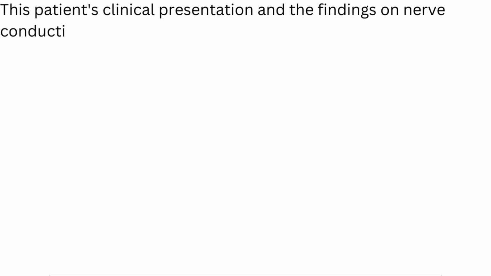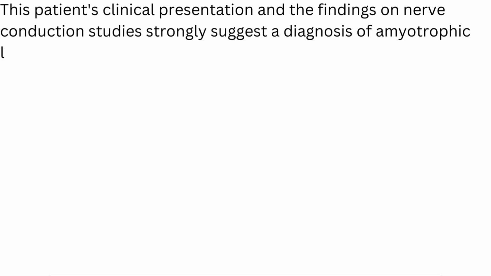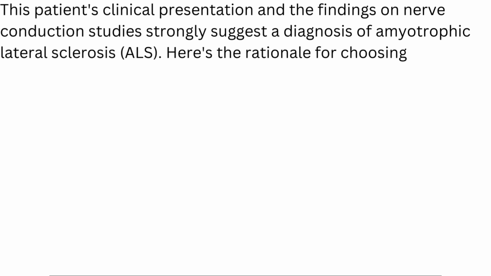This patient's clinical presentation and the findings on nerve conduction studies strongly suggest a diagnosis of amyotrophic lateral sclerosis, ALS. Here's the rationale for choosing this diagnosis.